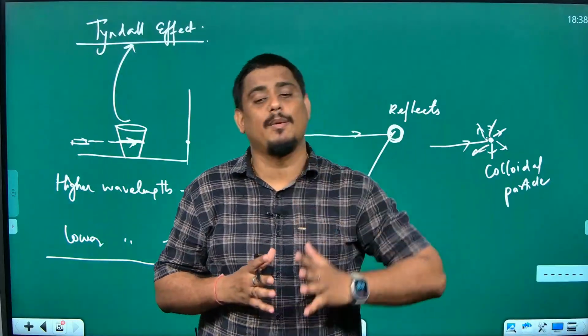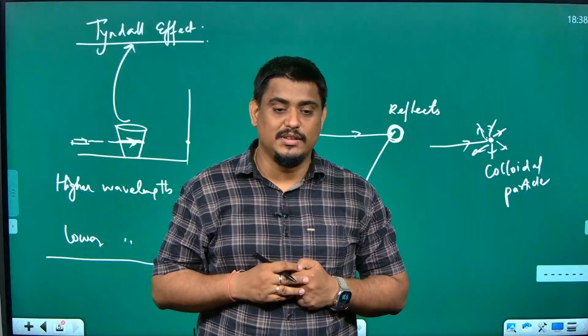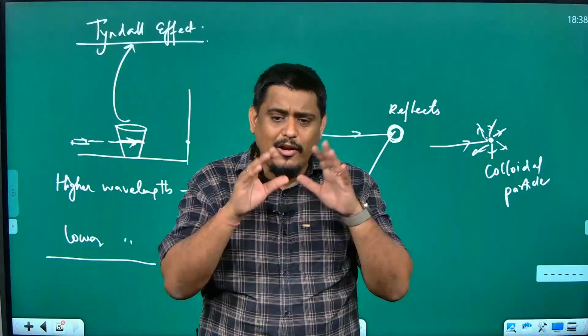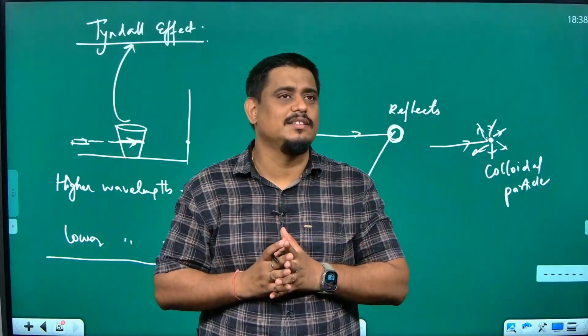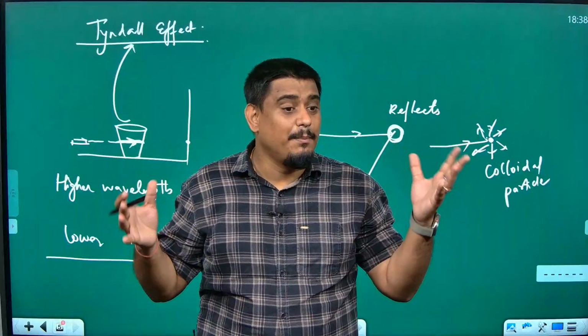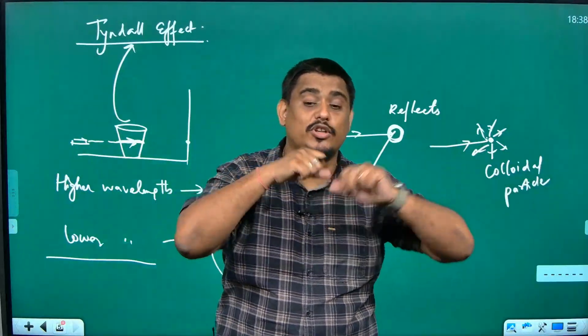Blue has more proportion, Preetham. Red has more proportion, but other colors have less proportion. So actually violet also gets scattered, indigo scatters, blue scatters, but blue scatters more because blue's proportion is more.